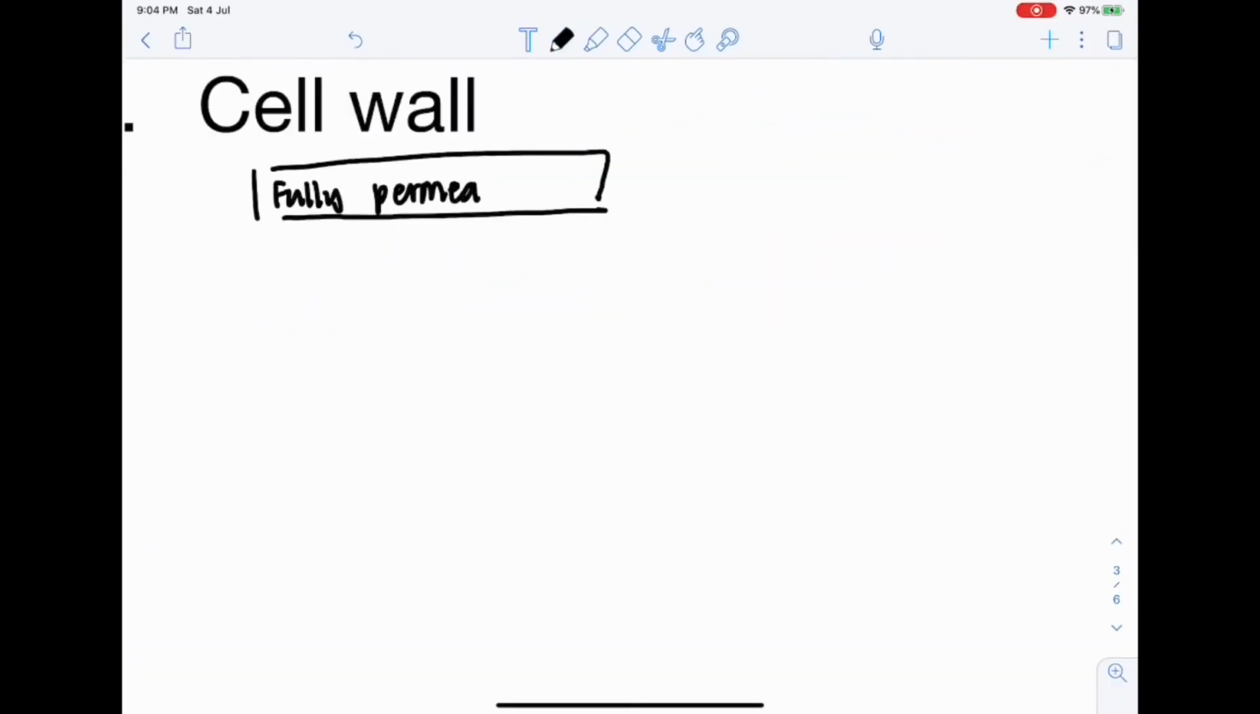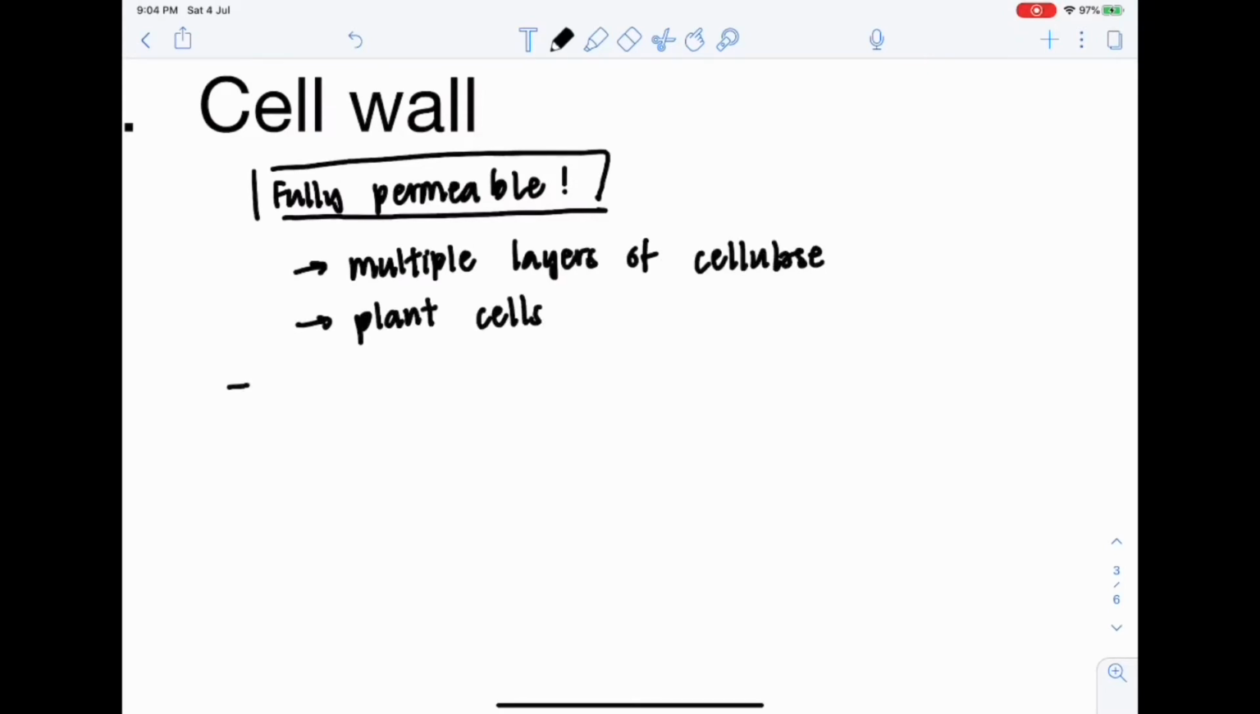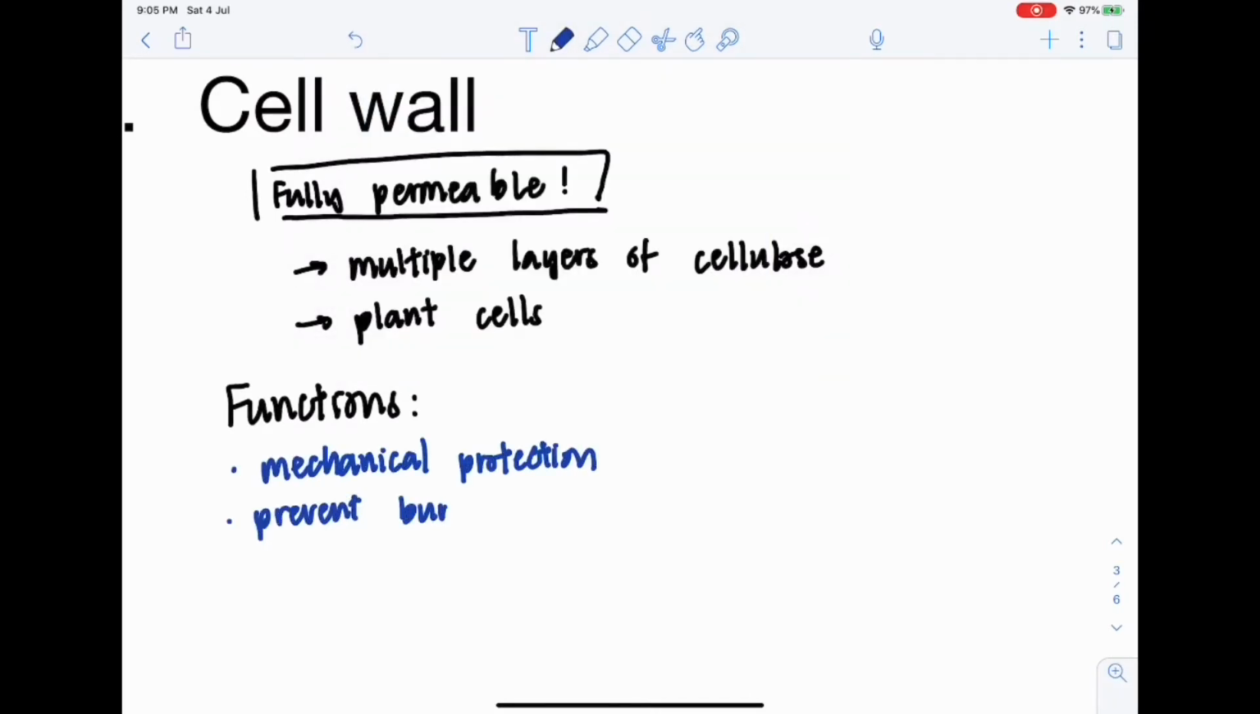The cell wall. First of all, the cell wall is fully permeable. It is made up of multiple layers of cellulose and is only found in plant cells. The functions of the cell wall include providing mechanical protection to prevent bursting of the plant cell. Essentially, the purpose of the cell wall is to shape, support, and protect.